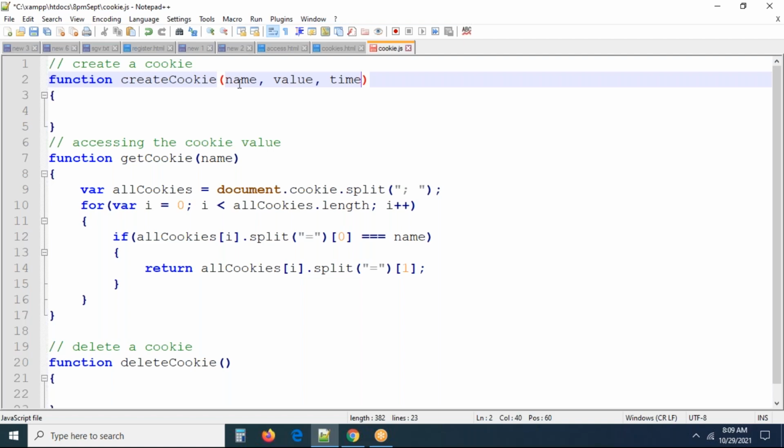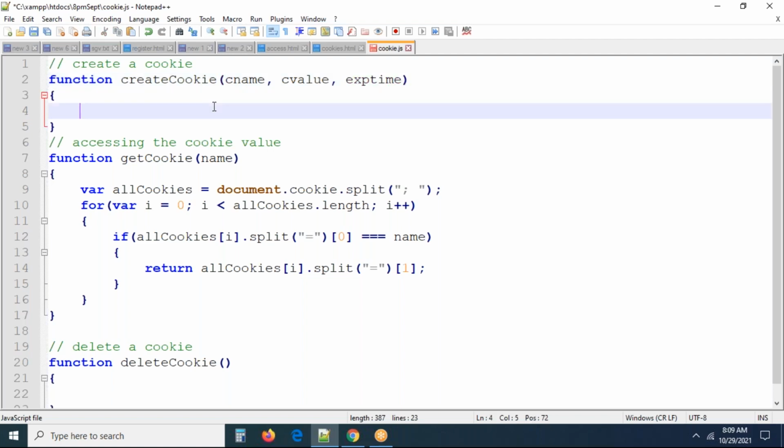What I want to tell you is the name of the cookie, the value of the cookie, and you can take some meaningful name and cookie value, and this is going to be the expiry time of the cookie. It's meaningful, right? At least you have to pass 2 parameters: the name of the cookie and the value of the cookie, and this one is optional. Some people may use it, some may not, but we can set an expiration time, and you have to create a cookie with expiration time.